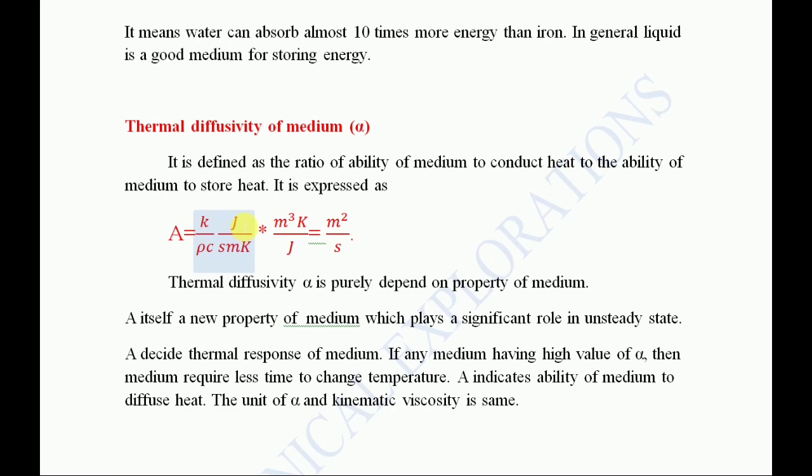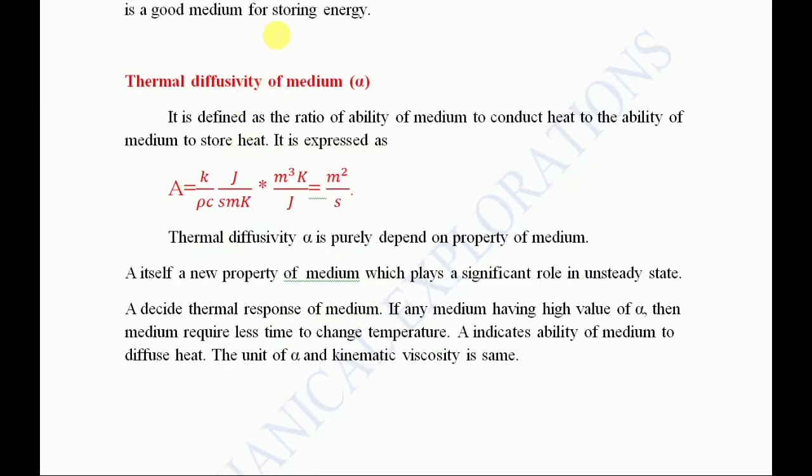We know K is in joules per second meter Kelvin, that is watt per meter Kelvin. If you take the watt in joules per second, you derive the equation like this. And rho C, in terms of units, is joule per meter cube Kelvin. When you take this, you get the thermal diffusivity, which I expressed as alpha, in meter square per second. Now the thermal diffusivity alpha depends purely on the property of the medium. We will see this through an example, then you can understand clearly.